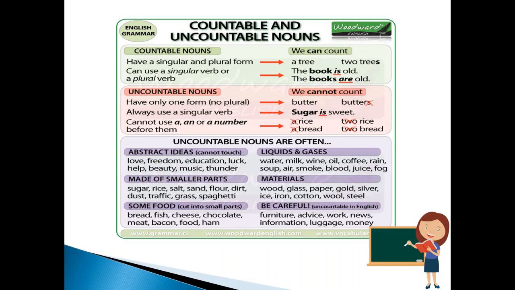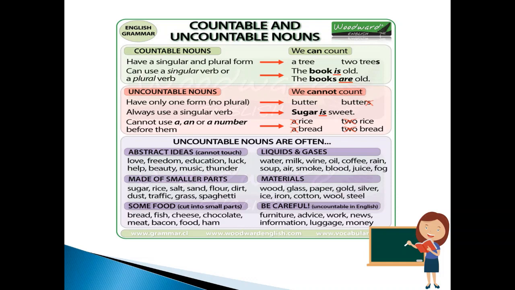Countable nouns and uncountable nouns. Countable nouns are those which we can count and they have a singular and a plural form. For example, a tree or two trees. They can use a singular verb or a plural verb. For example, the book is old. In plural, the books are old.